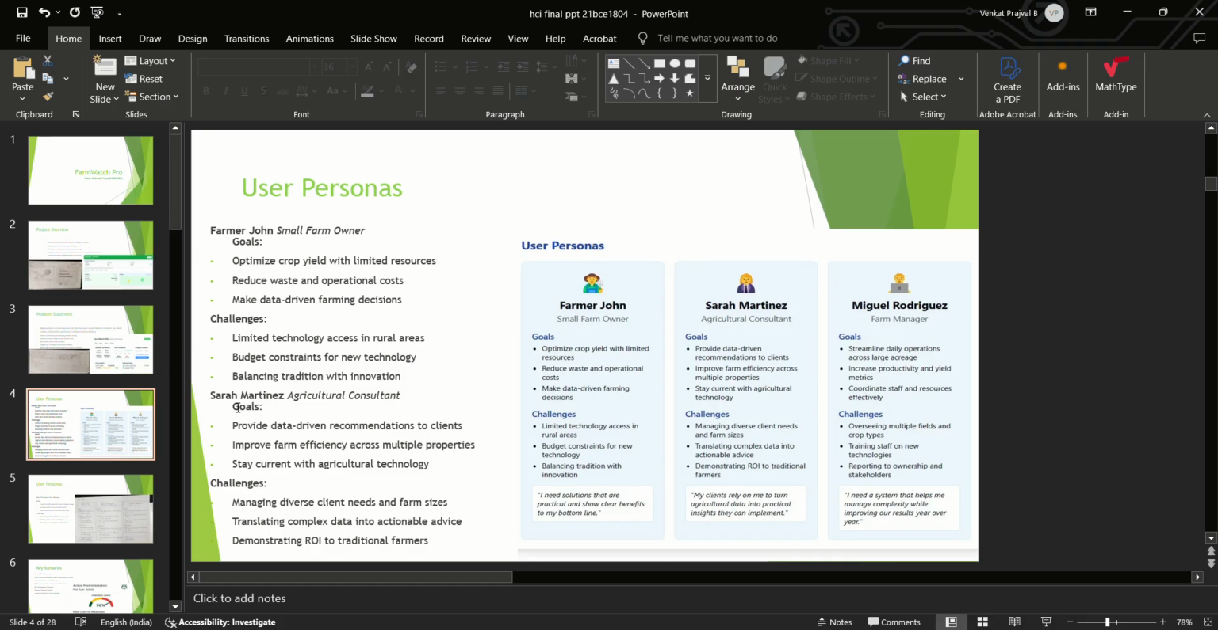The second user persona is Sarah Martinez, who is an agricultural consultant. Her goals are to provide data-driven recommendations to clients, improve farm efficiency across multiple properties, and stay current with agricultural technology. Her challenges are managing diverse client needs and farm sizes, translating complex data into actionable advice, and demonstrating a return on investment to traditional farmers.